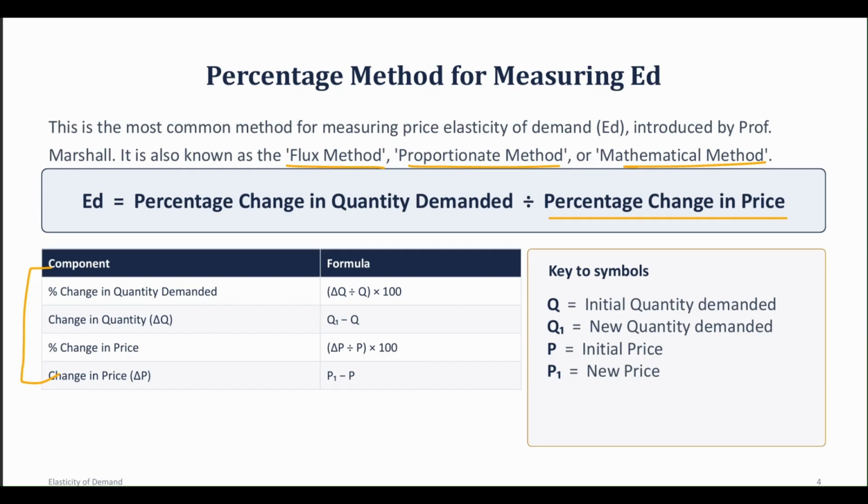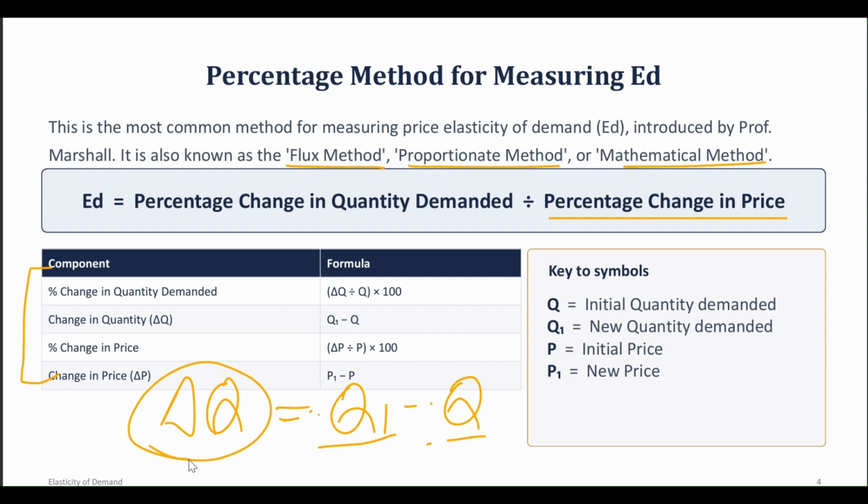terms. So if you see percentage change in quantity demanded, it basically means that we are going to calculate the change. How is the change calculated? By delta Q. Delta Q basically means that I am calculating Q1 minus Q. What is Q1 minus Q? So Q1 is my new quantity and Q is my old quantity. So when I subtract my old quantity from the new quantity, I get my delta Q. Delta here basically means change, how much your quantity has changed.